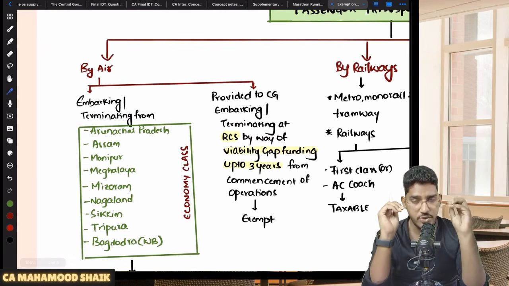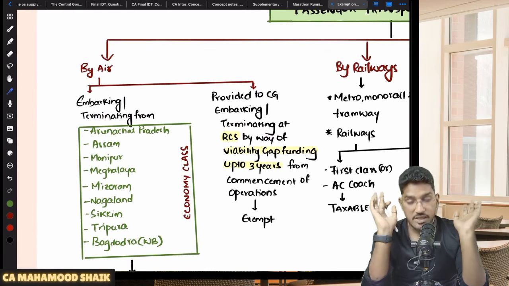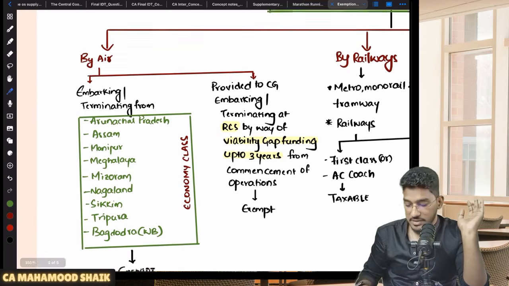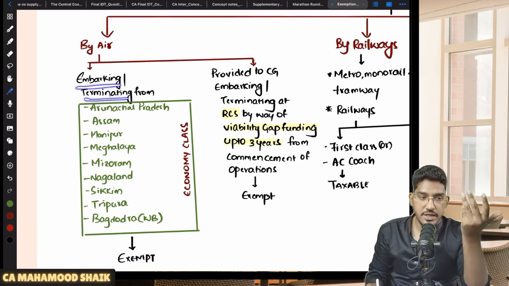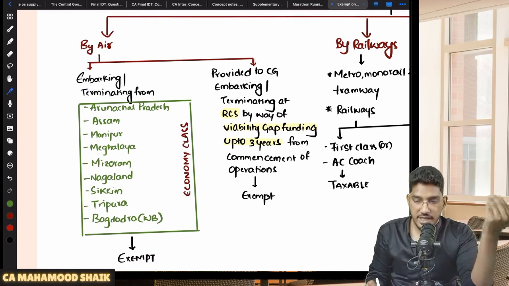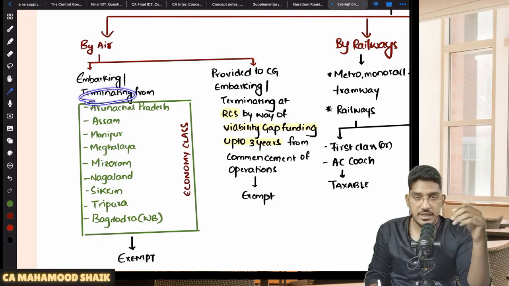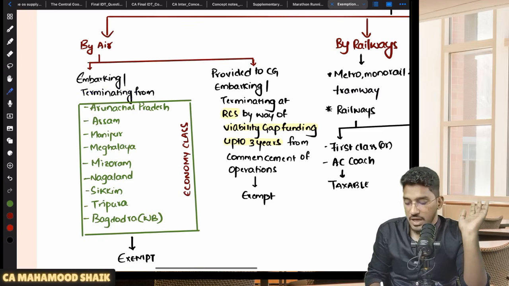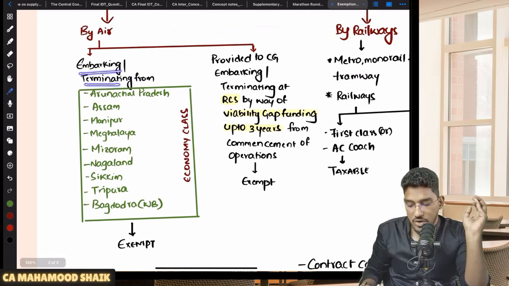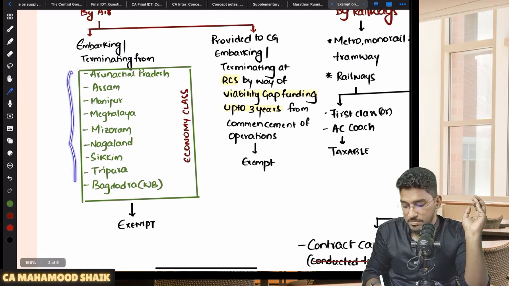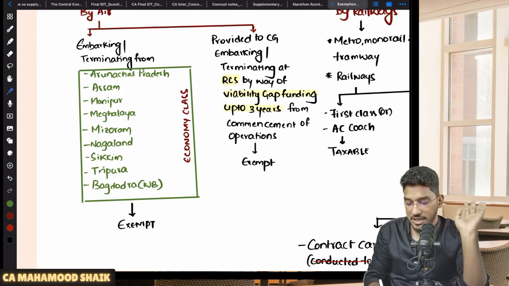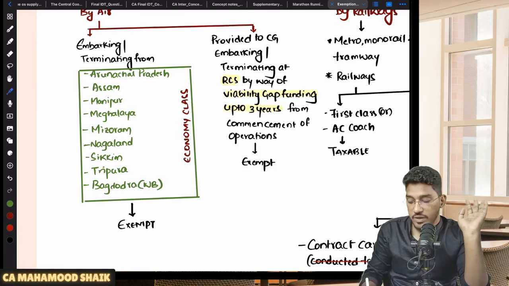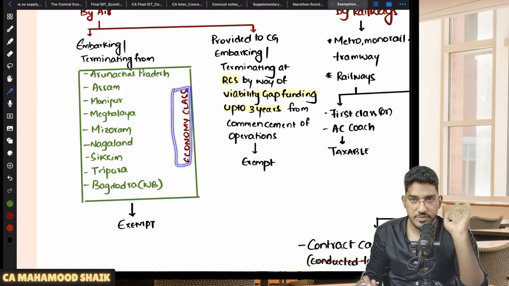Services of passenger transportation provided by way of air. Sir, when will it become exempted? It will become exempted only when the passenger is either embarking or terminating. Sir, what is embarking? Either you are getting into the aircraft or you are terminating, that means you are getting down from the aircraft. So if a passenger is either embarking or terminating from any of these places, that too when you are traveling in an economy class, it will be exempted.